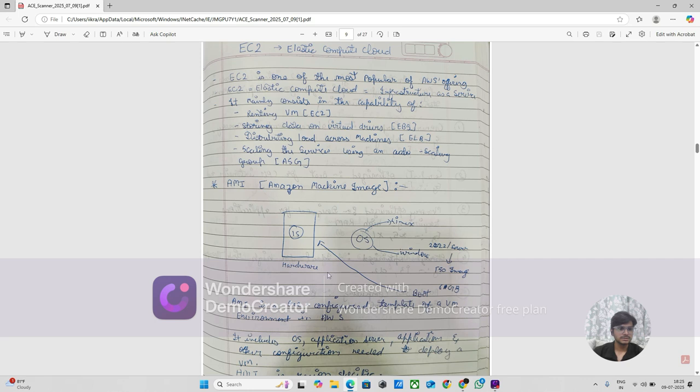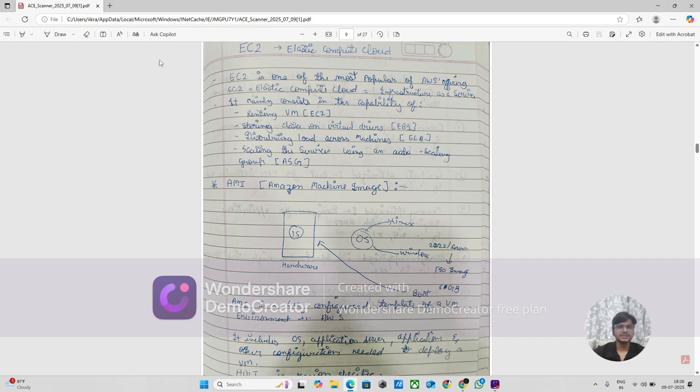Okay. Now we are going to learn the main service, EC2. What is EC2? Elastic Compute Cloud. EC2 is nothing but a server. It is placed in an availability zone. There is a rack or a server that we access through the internet or our AWS account, and we are renting that server. That is called EC2.